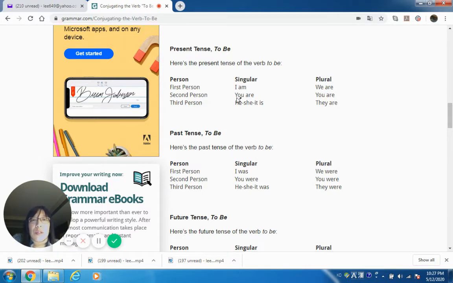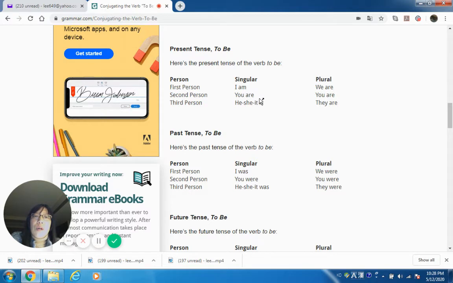Now, second person is you. This you is only one you. You are. The plural of you is also you. But this is you, many you. You, she, he. So this is going to be two or more you. So you have to find out if the speaker is talking about one you or two you, depending on the context. Now, third person singular is going to be he, she, it.